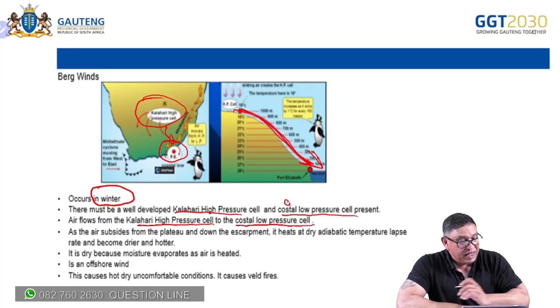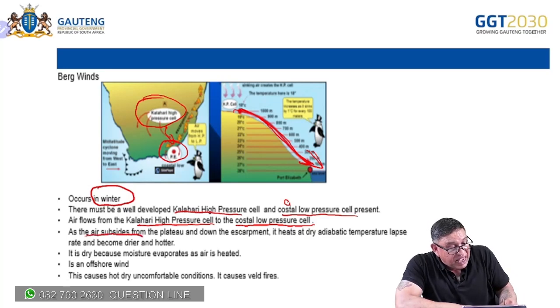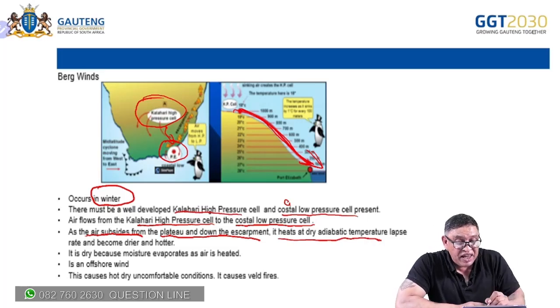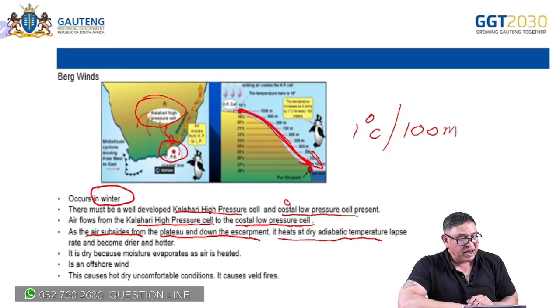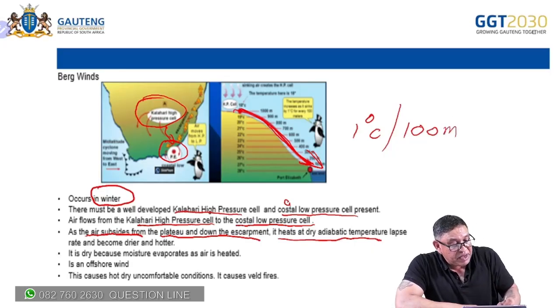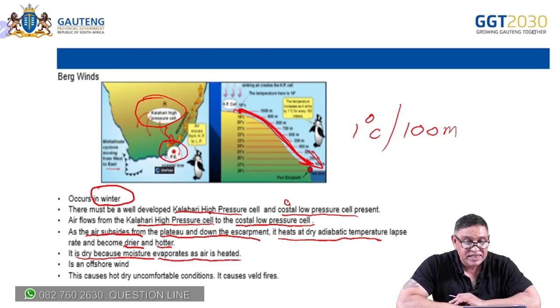As air subsides, as I'm showing you here, from the plateau down the escarpment, it heats up adiabatically. If it's dry air, it's 1 degree Celsius for every 100 meters. And therefore, it becomes a drier and hotter air. Dry because the moisture evaporates as the air is heated.